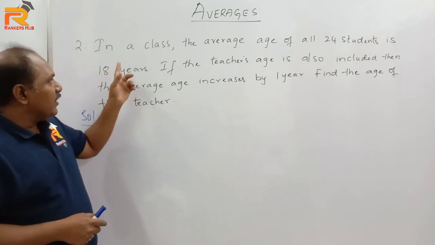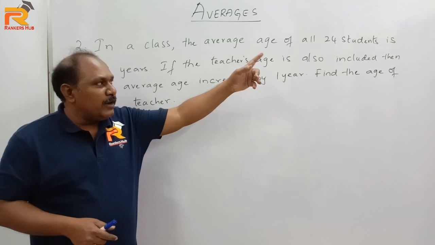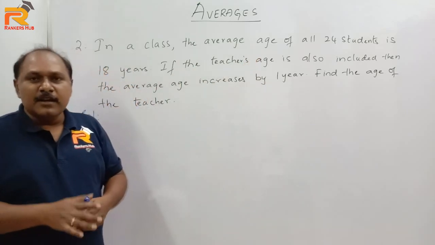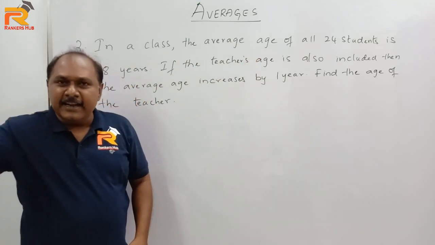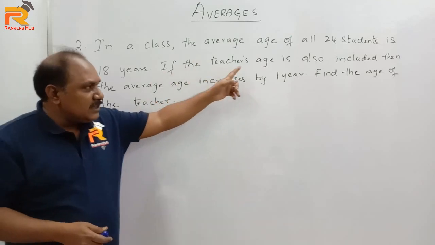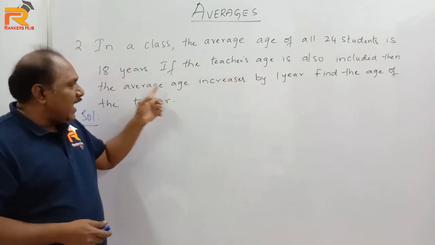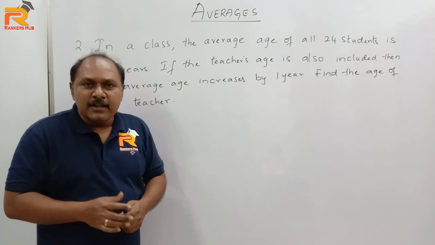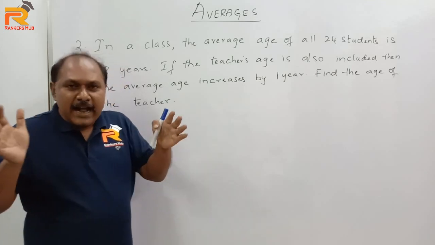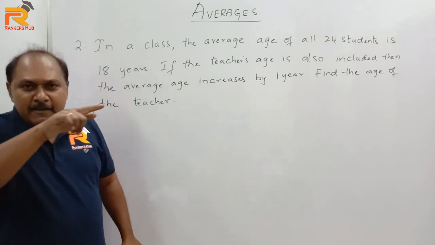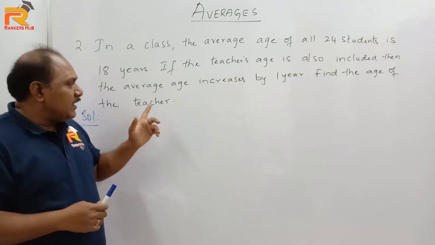Now see here. In a class, the average age of all 24 students is 18 years. ప్రతి ఒక్కరి దగ్గర 18 years ఉంది. If the teacher's age is also included, then the average age increases by 1 year. So టీచర్ని కూడా కలుపుకుంటే if I add teacher also, everyone should have 19 now. Now find the age of the teacher.